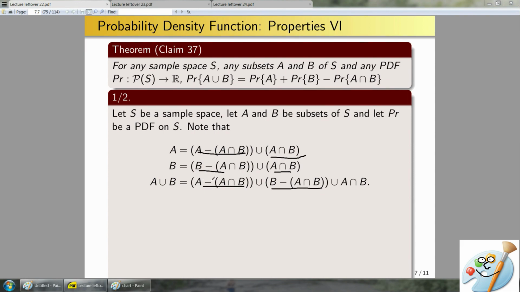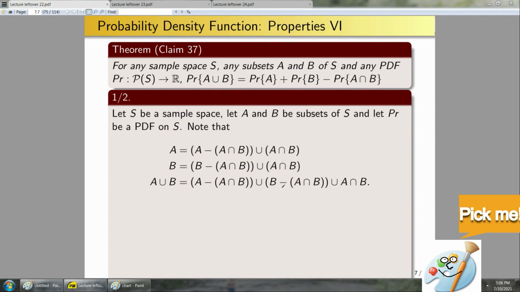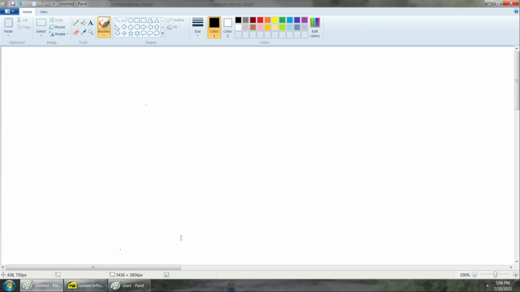This only has things that are in A that aren't also in B, and this only has things that are in B that aren't also in A. So these two sets here are mutually exclusive, these sets are mutually exclusive, and these three sets there are mutually exclusive. So that's the whole reason why I wanted this. So now we can apply axiom 3. And I'm actually going to do this in Mr. Paint just so that we have a continuous slide of things rather than going on to the second half on the second page. And yeah. Okay, so what would the probability of A be?